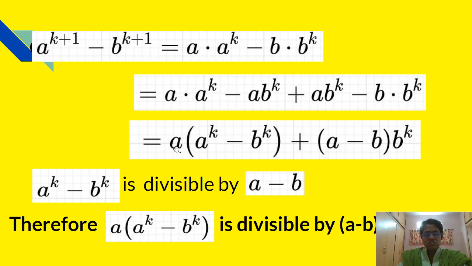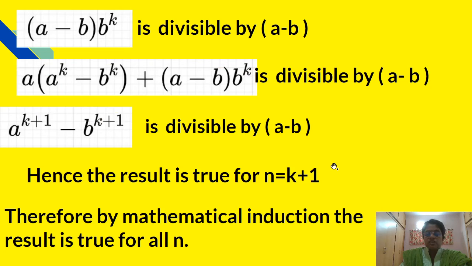Therefore a into a raised to k minus b raised to k will also be divisible by a minus b. Now we will see about this term. In that term, that is a minus b into b raised to k, it is divisible by a minus b because it contains the factor a minus b. And therefore totally a into a raised to k minus b raised to k plus a minus b into b raised to k is divisible by a minus b.